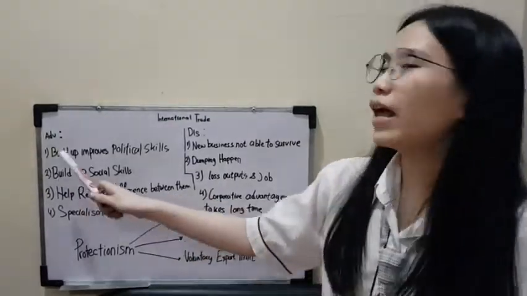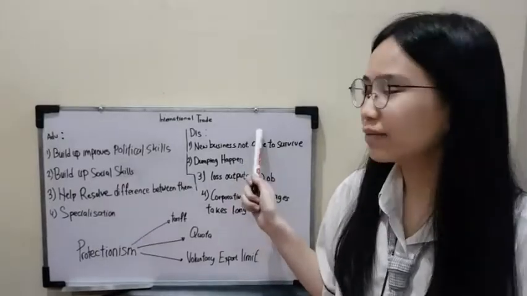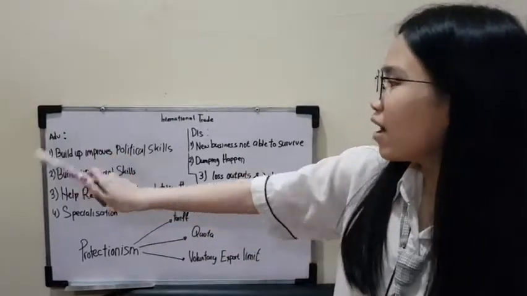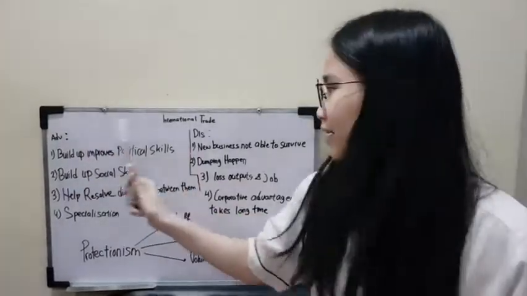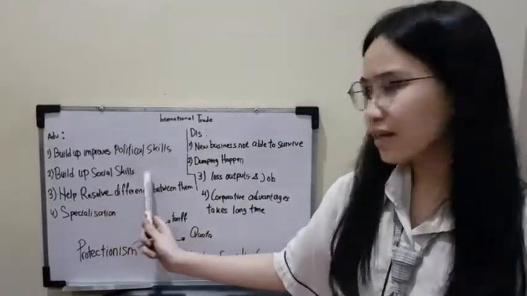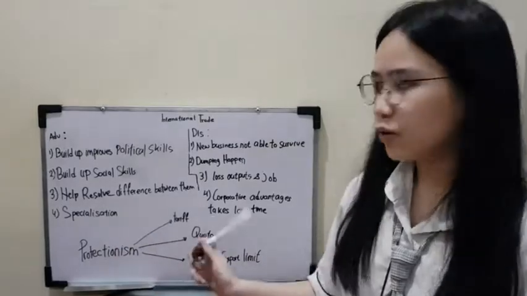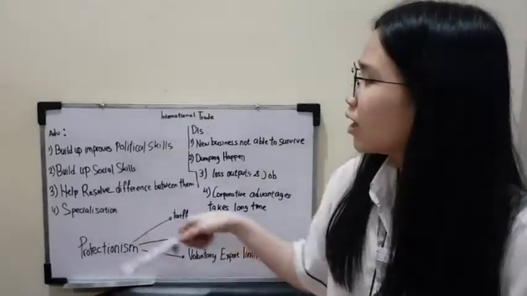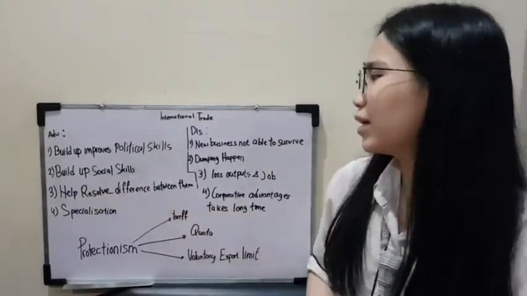Now we will talk about the advantages and the disadvantages of it. First, the advantages. The advantages of international trade are: it builds up and improves political skills, builds up social skills, helps resolve differences between countries, and specialization. First, build up and improve political skills.